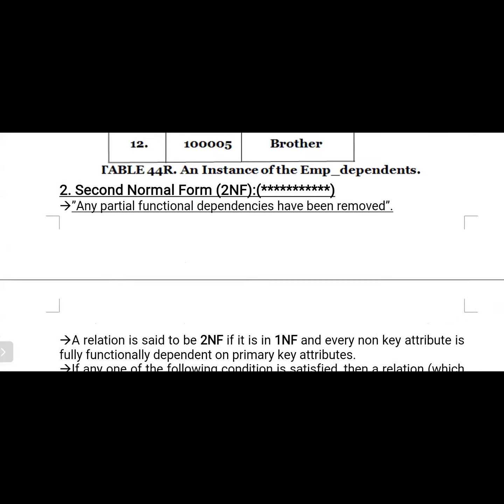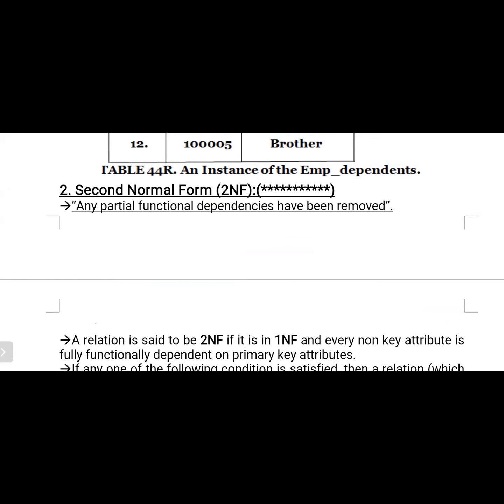Actually, there is no need to try to understand the first normal form here. Why? Because in most cases all the tables are in first normal form, because the attributes of each and every table often accept only one value. So there is no need to use the first normal form.